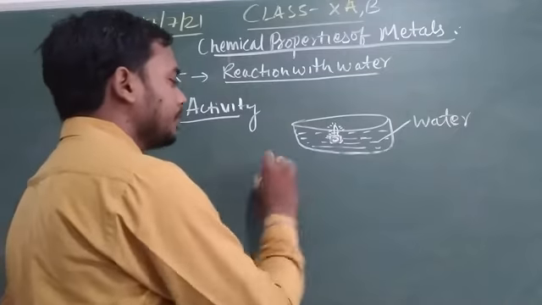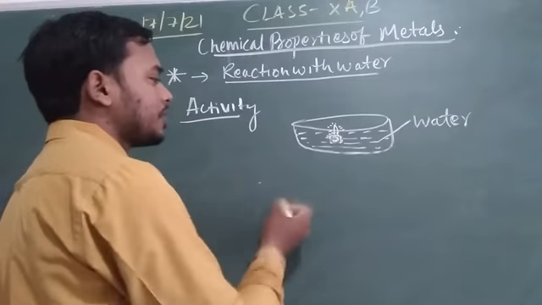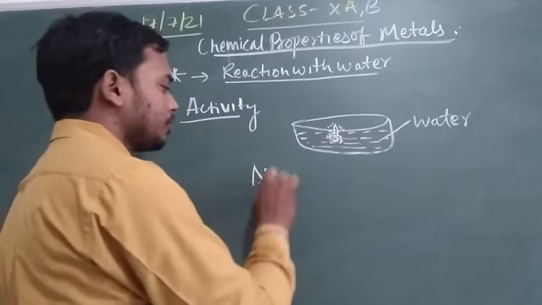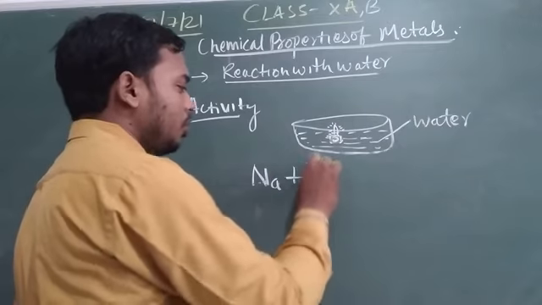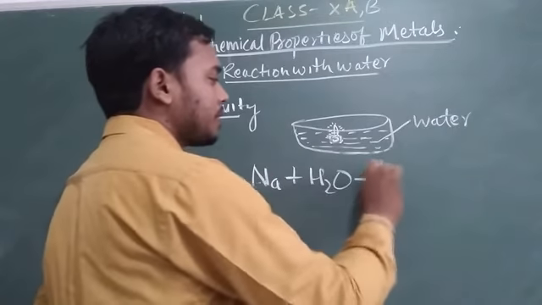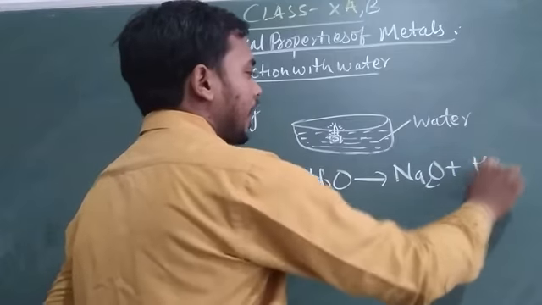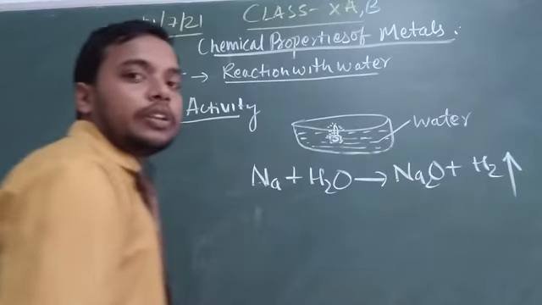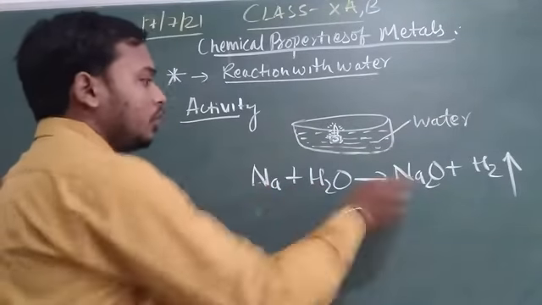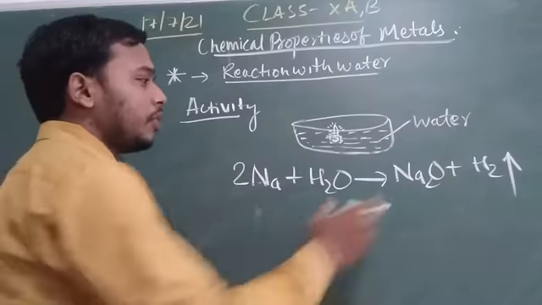The equation will be sodium plus H2O gives Na2O plus H2 gas, meaning hydrogen gas. So after balancing, we will form